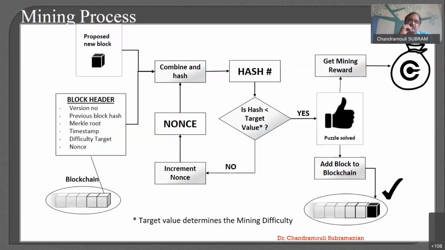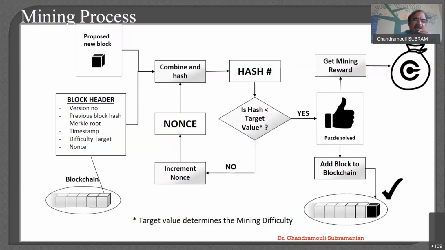This is a very simple algorithm, but yes, we have more complex algorithms also as we move forward. So if my hash is lesser than the target hash, it will be added to the blockchain, there will be a tick mark, and I will send the block to all the nodes, right? And then automatically it will get added. This is how the hash is used. This is a simple mining process that is used in all blockchains, irrespective of the type of blockchain. So with this, let's move on.